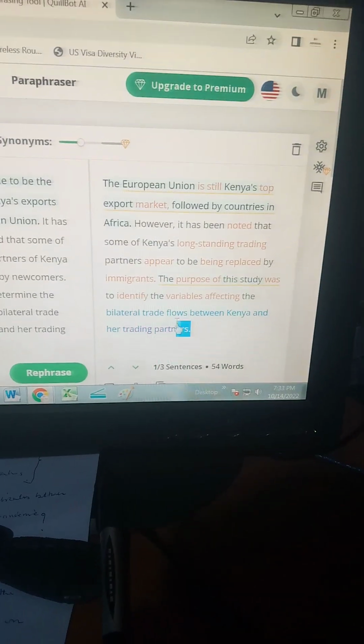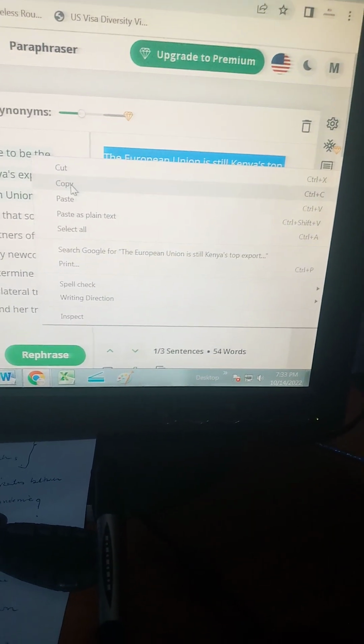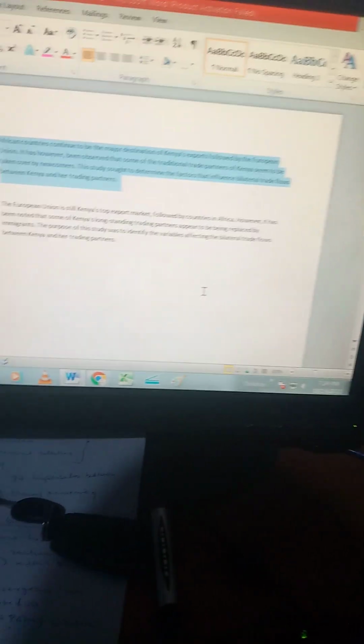So you can copy all this paraphrased information and paste it here, so that when you check for plagiarism, you will find it is zero because everything here has been paraphrased.